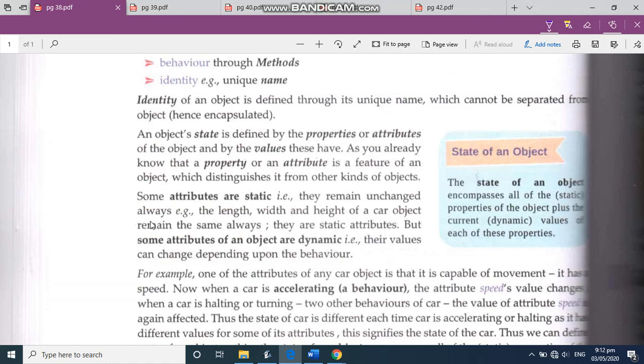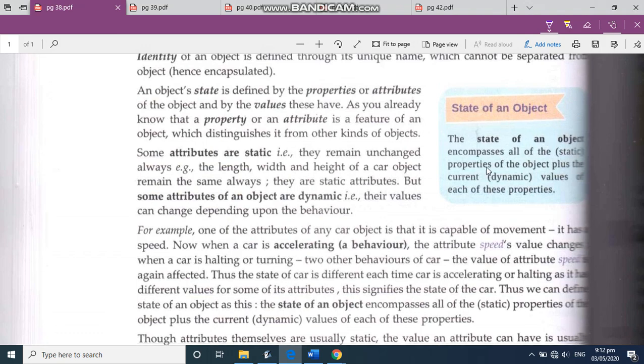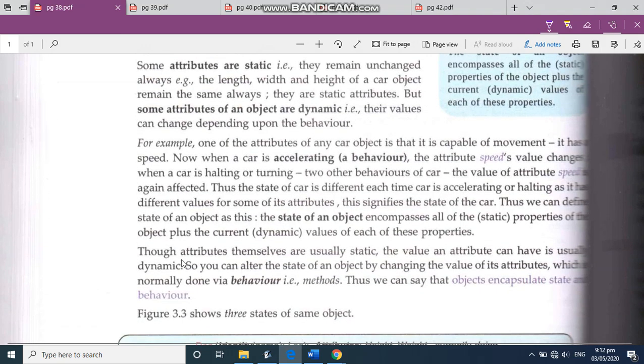But some attributes are dynamic. That means their values change depending upon the behavior. For example, if we take the example of the car only, if it is speeding, the behavior at that time is that it is speeding. If you put on a brake or you halt, the behavior is that it has halted. So this feature of the car is dynamic. And mark this, the state of the object. You have to mark all the notes. Though attributes themselves are usually static, the value an attribute can have is usually dynamic.